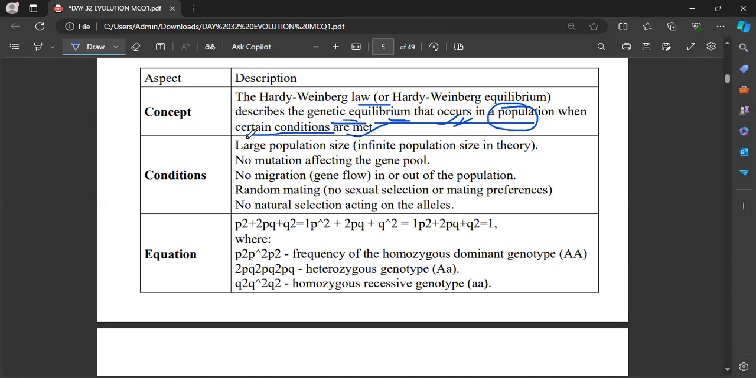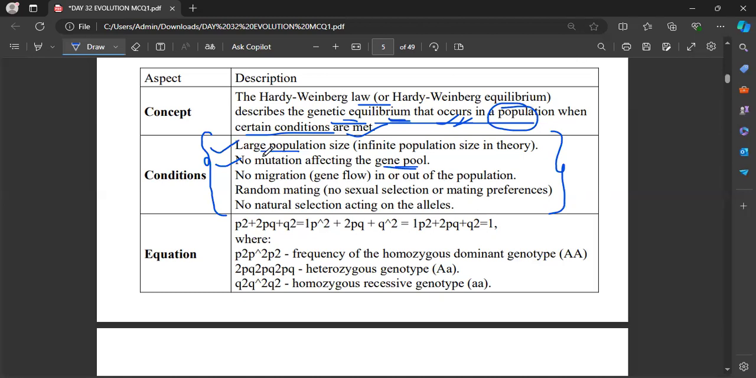See, then what are all the conditions? The conditions are a large population size. Here there will be no mutation affecting the gene pool. See, these conditions are very, very rare to occur in reality. Okay, but these conditions can be maintained in the laboratory for calculations, statistical methods, and some experiments. These conditions are okay, but they are not going to happen in reality. So this is what the Hardy-Weinberg law is.